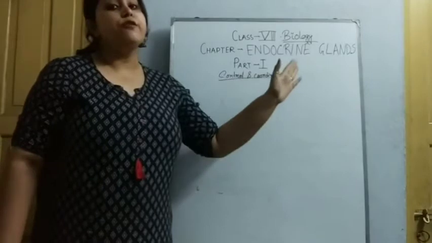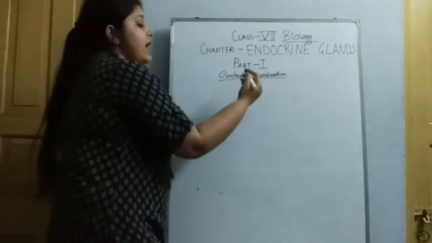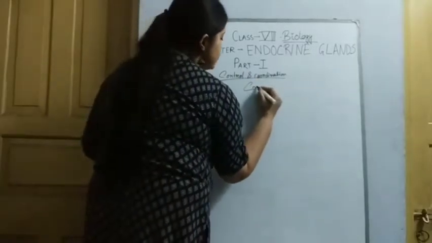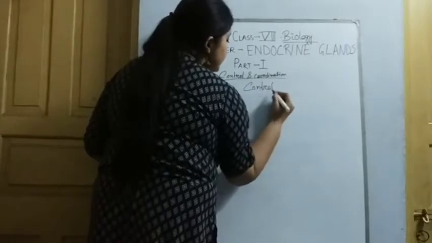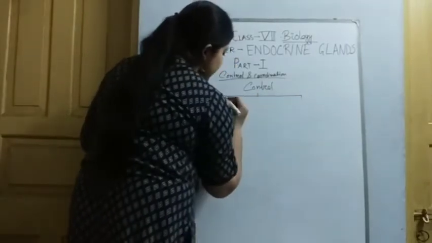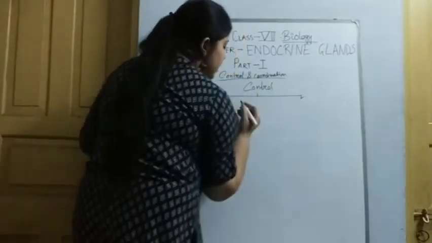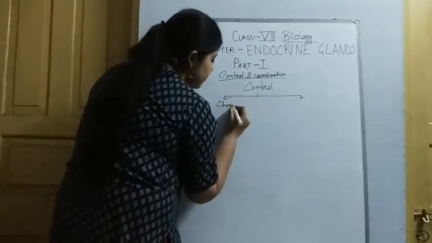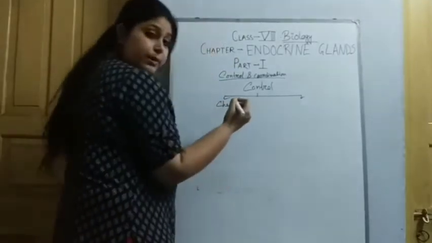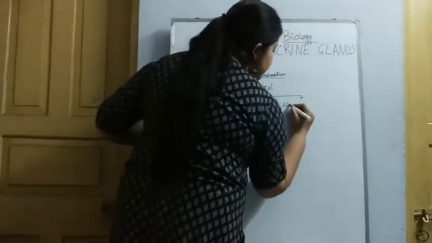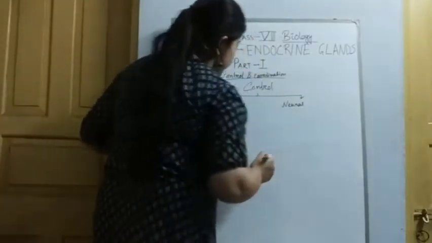Now coming to control. The controlling system can be divided into two manners. The first one is the chemical control and the second one is the neural control.